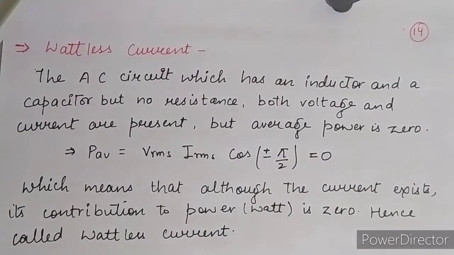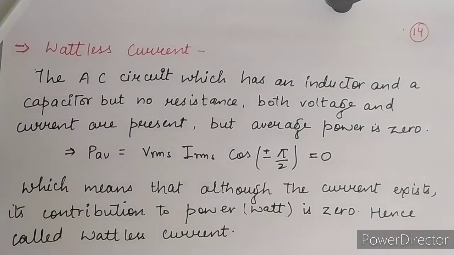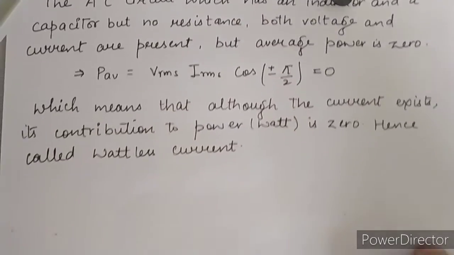Now you know that the current has a phase of pi by 2 or 0 with the voltage, and there is a component of I which has a phase difference of pi by 2 with the voltage. All these components do not contribute to the power, and all of these are called your wattless current.